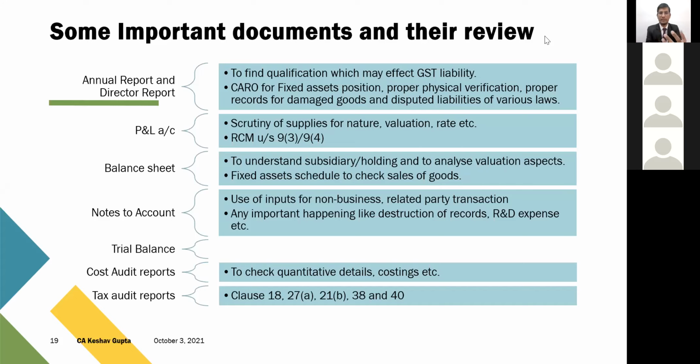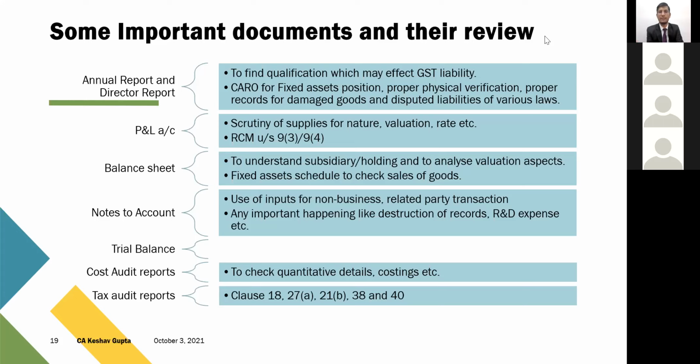So the audit team has been guided in the manual that you are not just supposed to check the disputed liabilities of customs or indirect taxes only, or GST or other indirect taxes. You should check the disputed liabilities of other laws also, because they may have bearing on GST also. It happened in many cases that there were bogus purchase transactions in income tax, and bogus purchase transactions in income tax were confirmed, and tax liability in income tax was determined, and they were mentioned in CARO as disputed liabilities because they were under dispute.